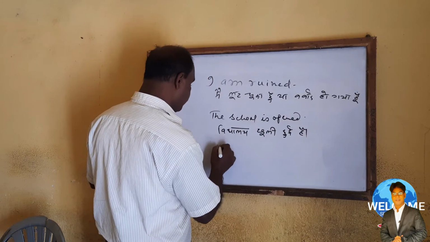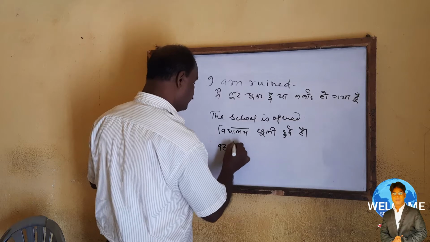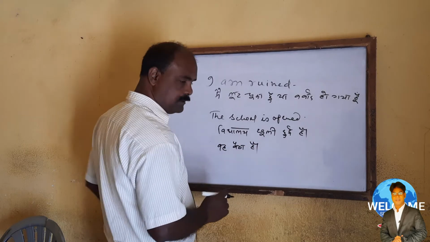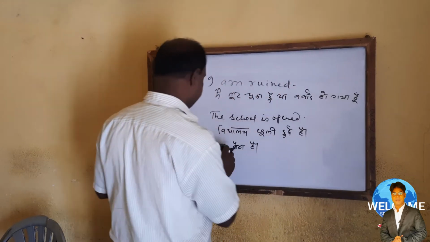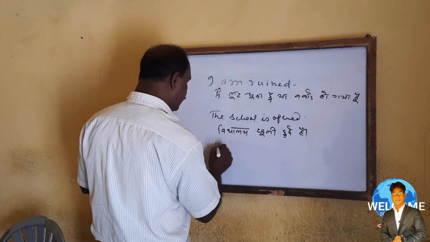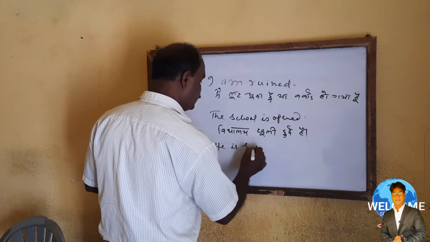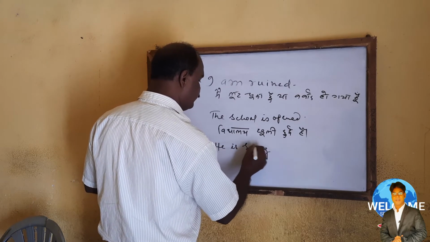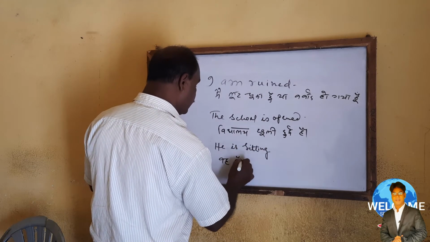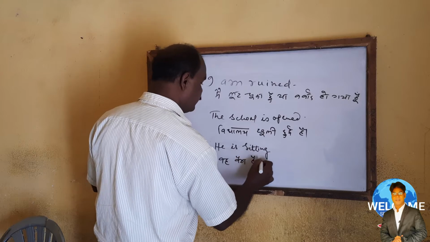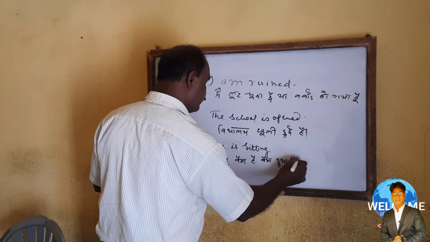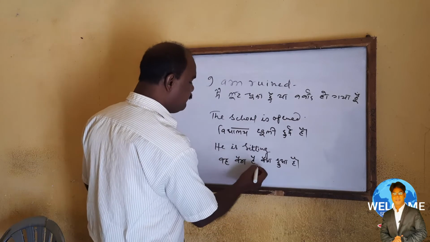Next, वह बैठा है. In English we have to write first of all, he is sitting. He is sitting means वह बैठा है या बैठा हुआ है. वह बैठा है या बैठा हुआ है.